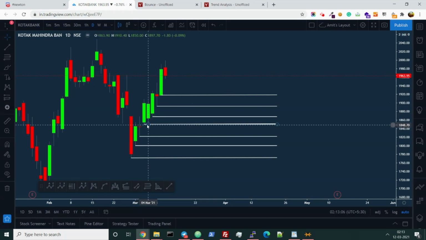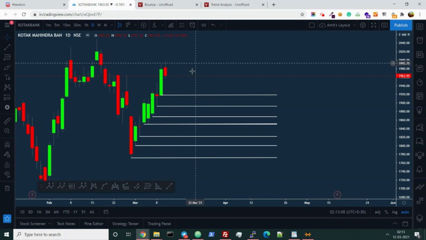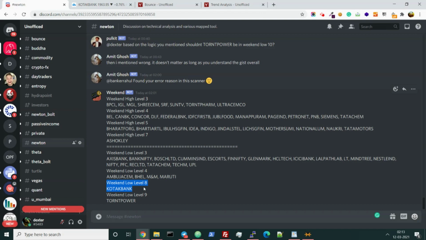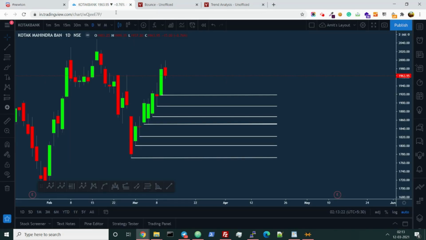If we are scanning using TradingView's data, this Kotak Bank will not come in this scanner, but a point-something difference doesn't matter at all, right? So the core part is weekend low level 8, and Kotak Bank means Kotak Bank has not broken the low of the previous day's candle for 8 days.